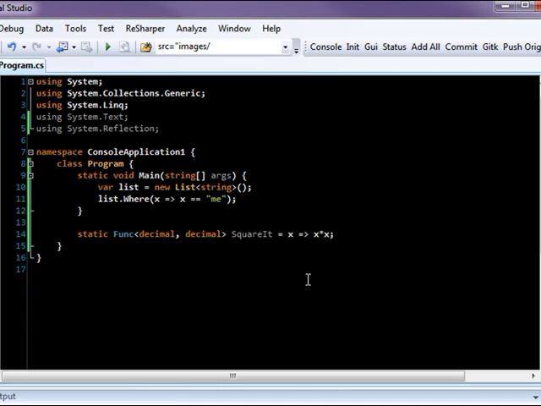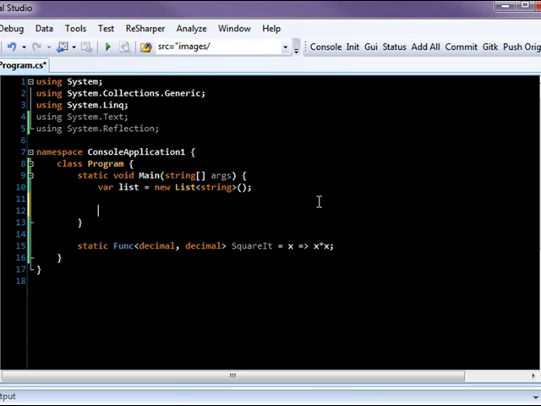Okay, let's dissect this a little bit. We have a function called squareIt. This is our starter value here, decimal, and we're going to send that into this function, x times x. This is automatically going to return it. Whenever you invoke a func, the last thing operated, or this whole thing on the right side here, is our result. All right, so how do I use this? Let's take this out of here.